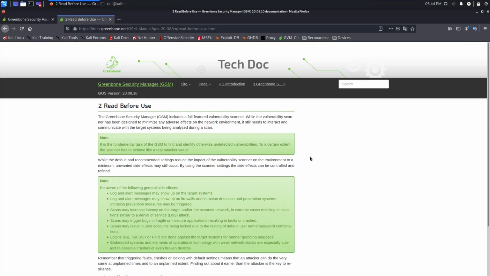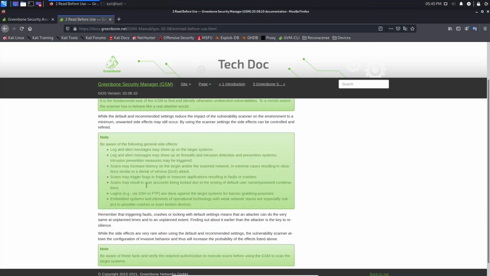Because of that, you need to make sure that you have permission to scan each computer in your organization or anywhere. You need to make sure that you have the appropriate documentation, because if you don't have that and you start scanning, you can be in trouble.